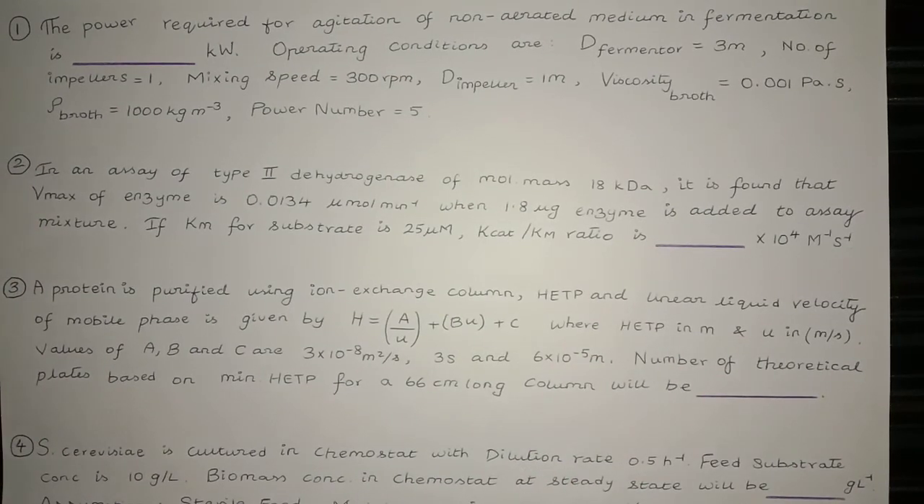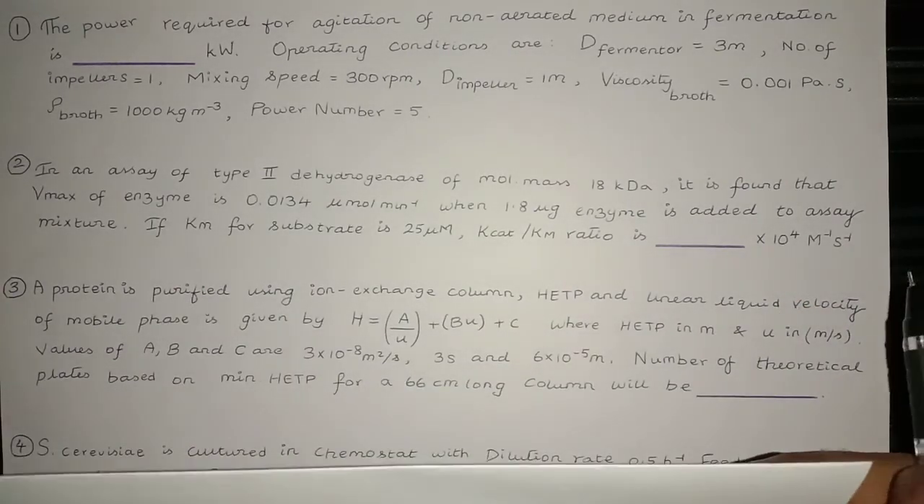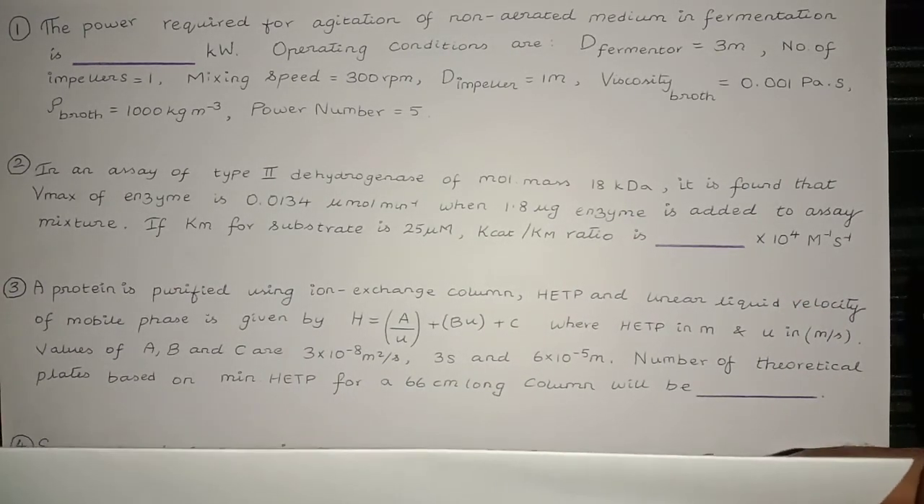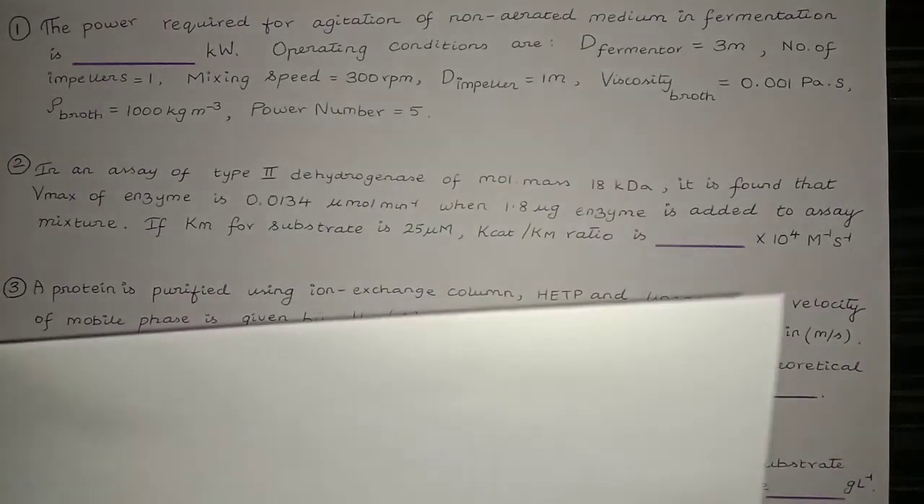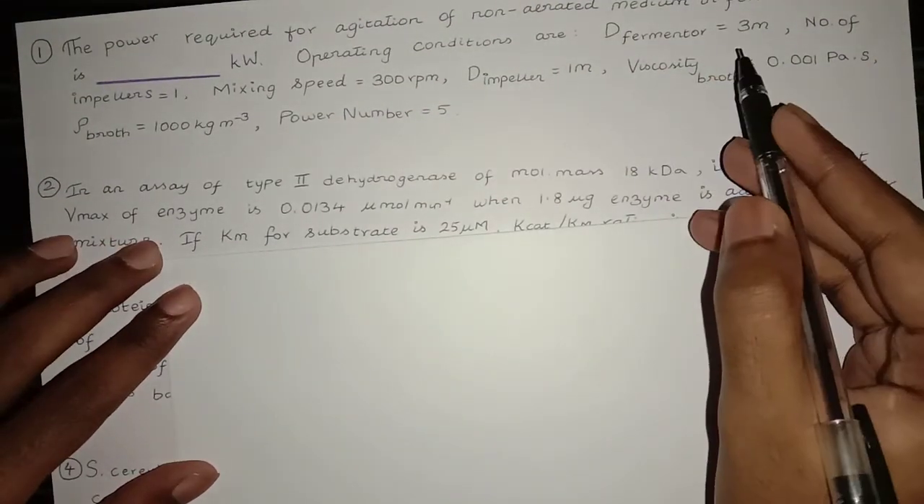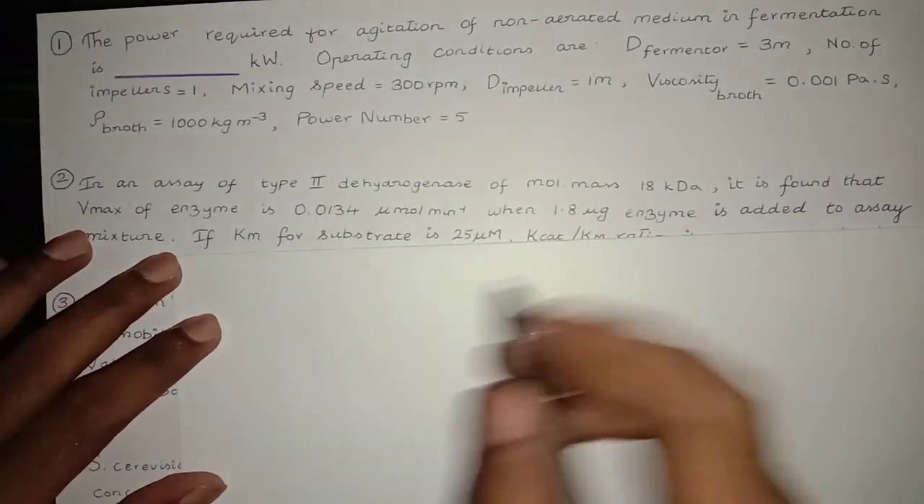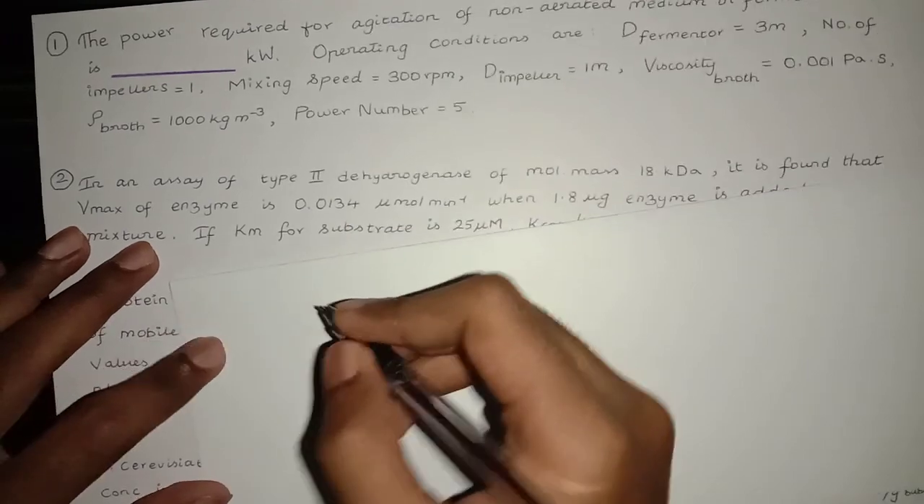So we start by writing down all the data given, fix the formula, and we will substitute the data in the formula and arrive at the required answer. So we have the data. Diameter of the fermenter 3 meter, impellers 1, mixing speed 300 rpm. So first write down the formula.